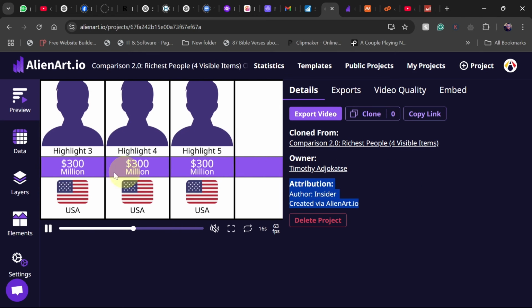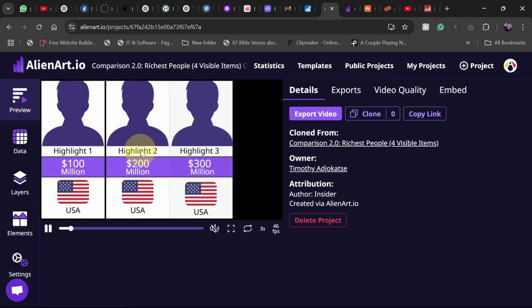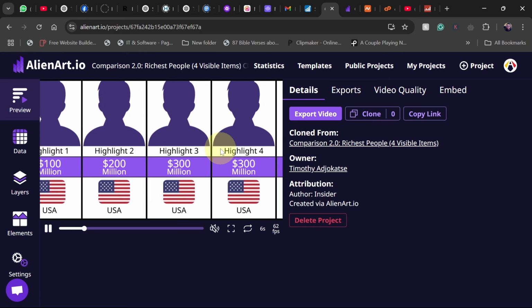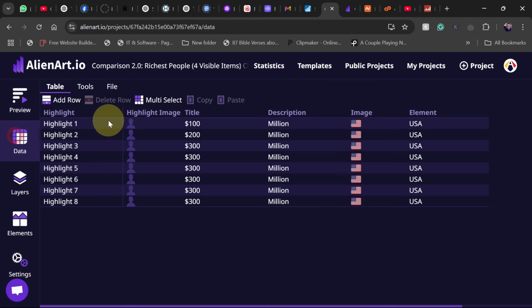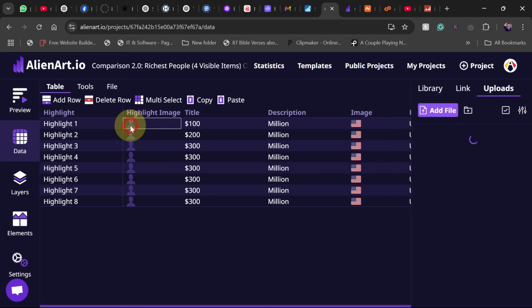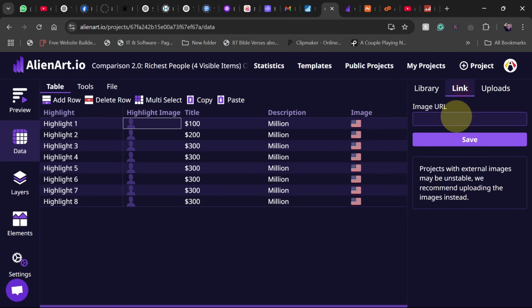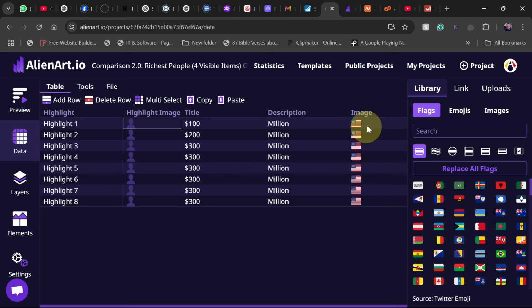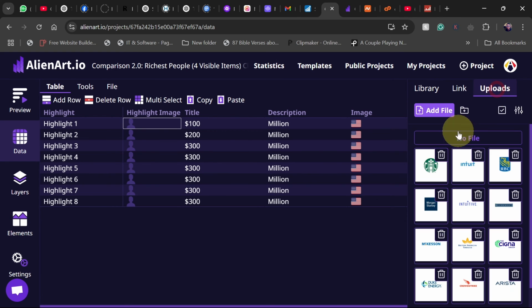Now, you don't have the data for this, so you just go to data, and then you can get this data online. So remember, we have the highlight. The highlight option is basically going to be the name of the company or the individual. Probably you want to do the top richest people in the world, so their names will show over here. And then for the highlight image, you can select here, and then you have the option to add their images. You can go to Google, search for their image, and paste the image link here. If it's about countries, their flags, you can easily get them from the library straight. You can also download their images and click here to upload.